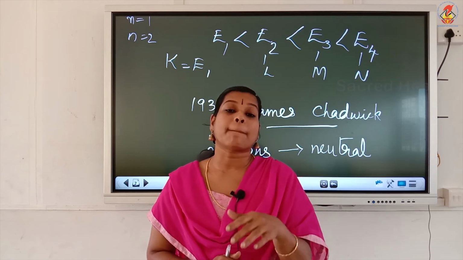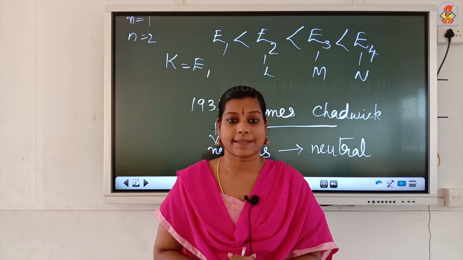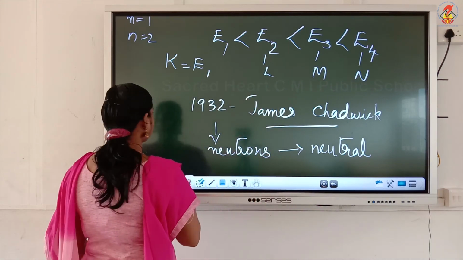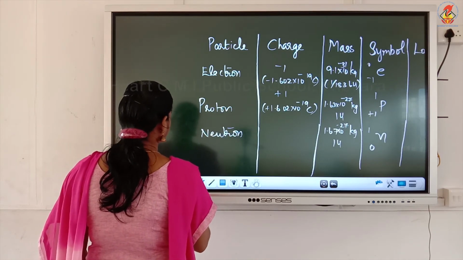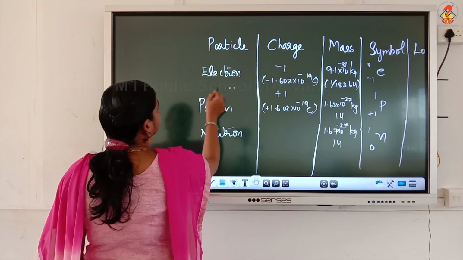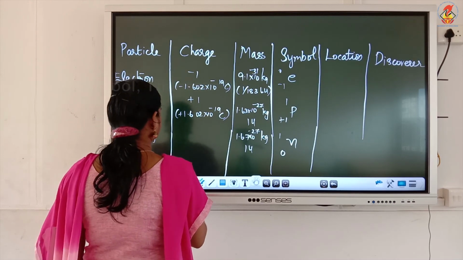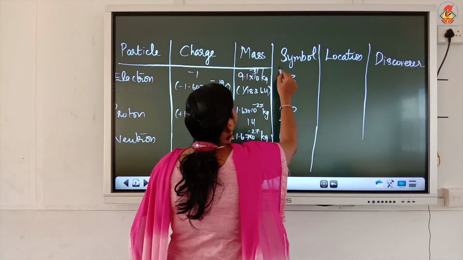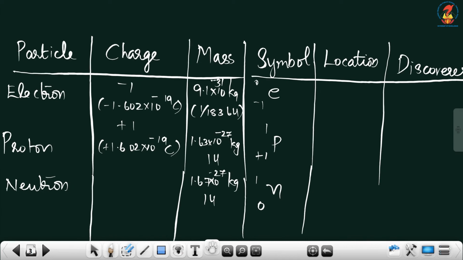Now we can compare some properties of all three subatomic particles. We can compare the particles considering their mass, charge and so on. The first particle we are seeing is the electron, and we can say that electrons have a mass and a charge.